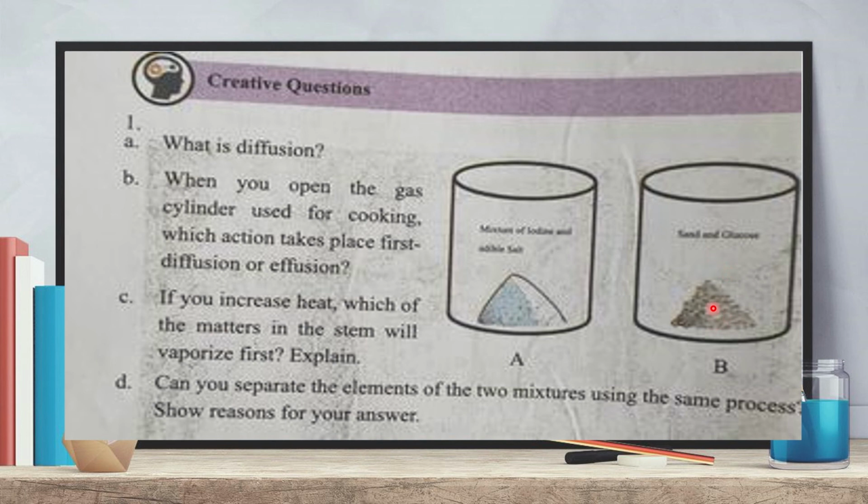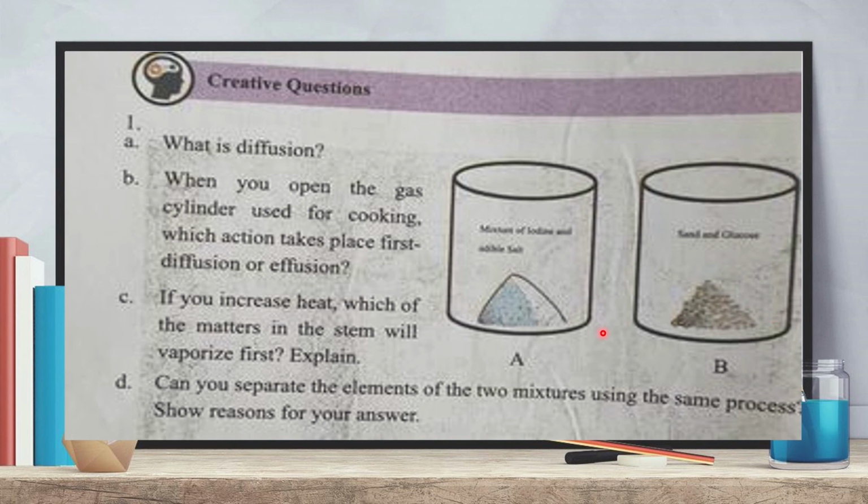Now if we do filtration, we will get glucose solution as the filtrate and sand as the residue. And when this glucose solution is separated and heated, after vaporization we get glucose remaining in the pot. In this way, we can separate both sand and glucose from their mixture.